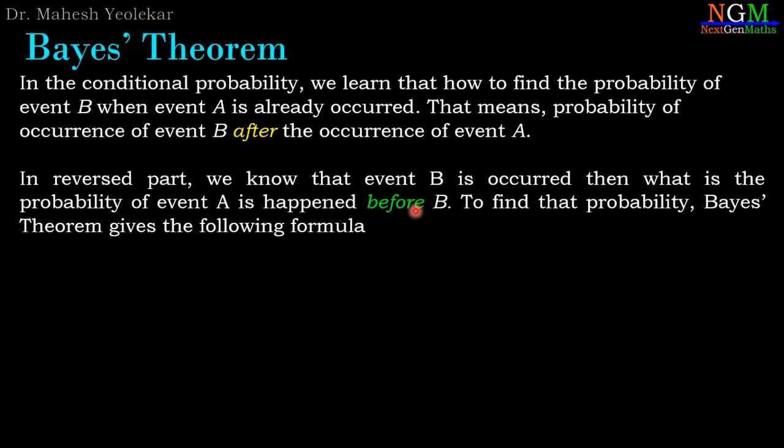It is a completely reverse process. In case of conditional probability, we are finding the probability of the after event. Here we are going to calculate the before event probability, and for that Bayes theorem gives the following formula.